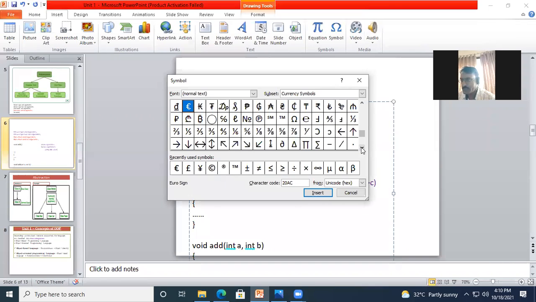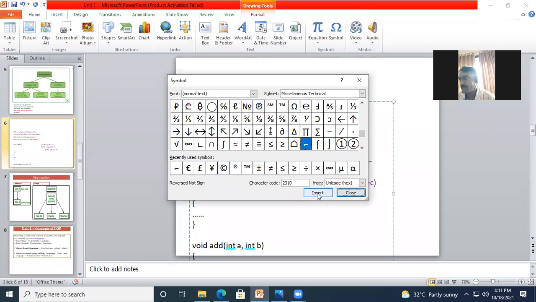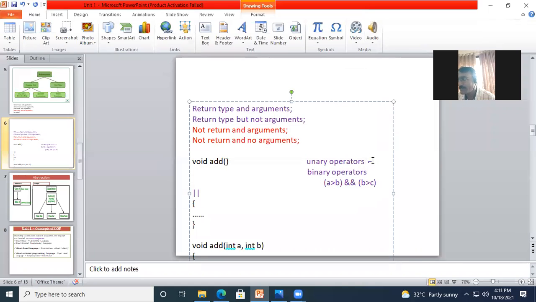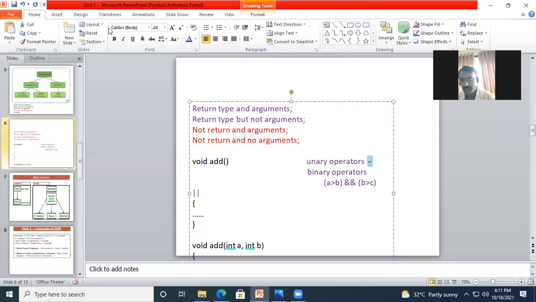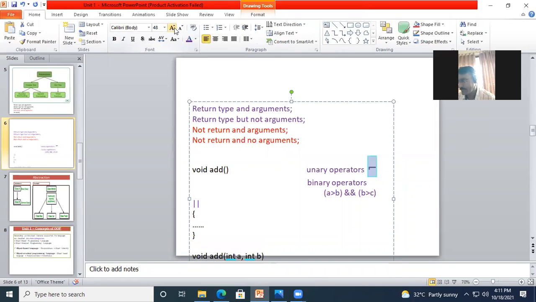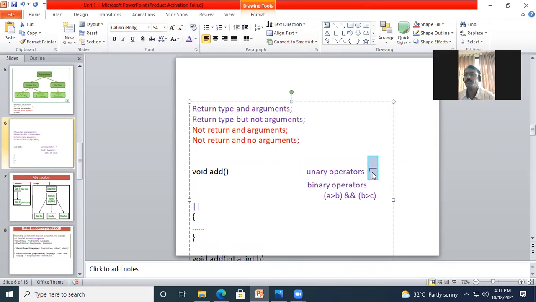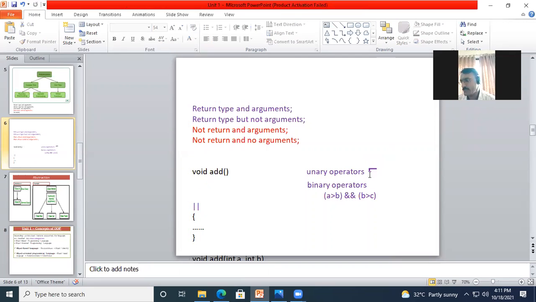Equal to and exclamation mark, it indicates not equal to. And this symbol which I have added here, this is what negation. Maybe you have gone through this negation in digital techniques or in circuit part.